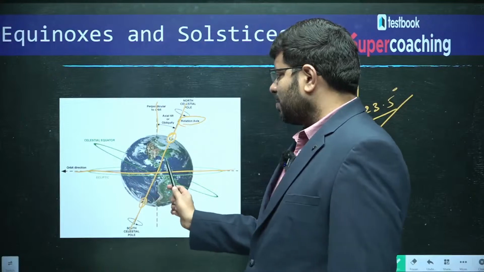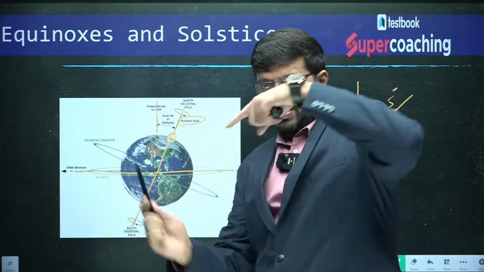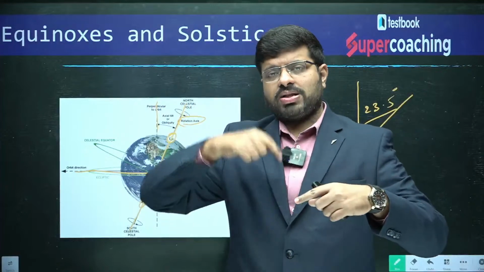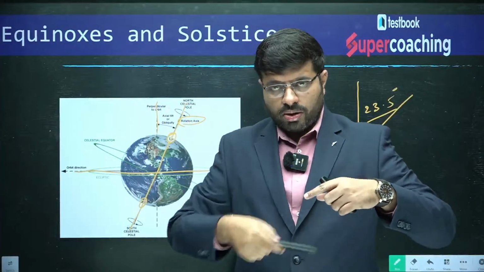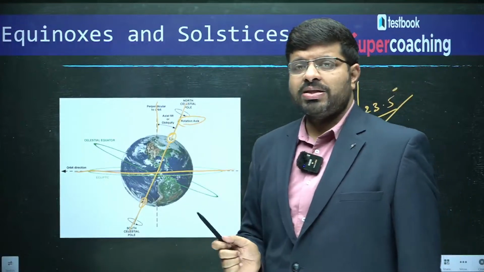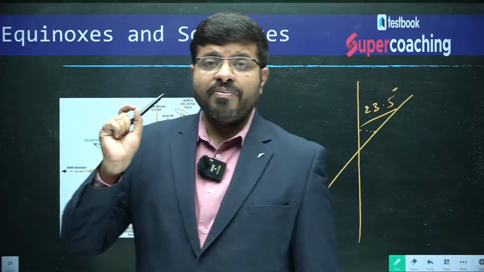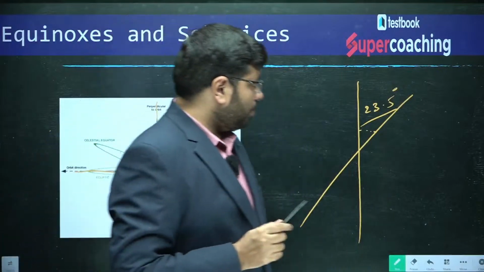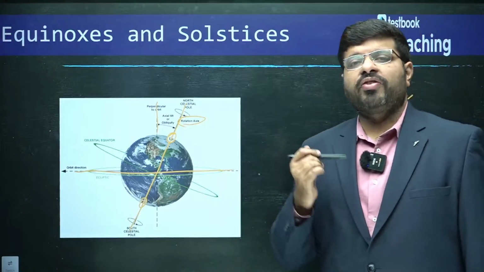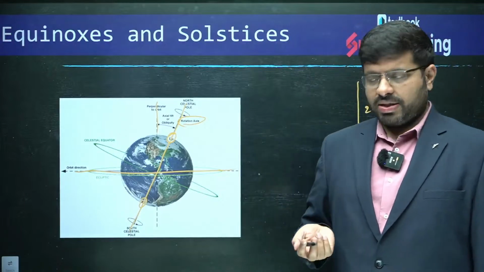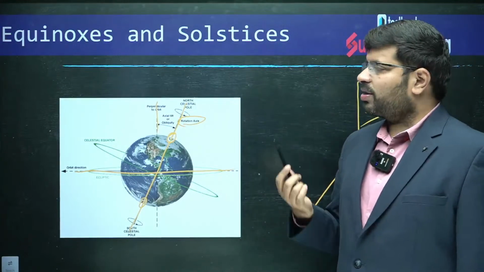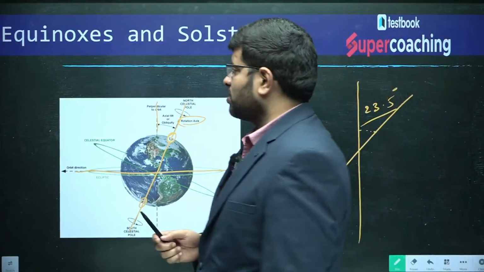The orbital axis is different. The orbital axis is this. This is the line joining the North Pole and the South Pole, the rotational axis. This is the perpendicular. Between the perpendicular line and the rotational axis, the angle is 23.5 degrees. Because of this tilt, you find so many variations. Those variations, as the Earth moves around the Sun, are the equinoxes and solstices.